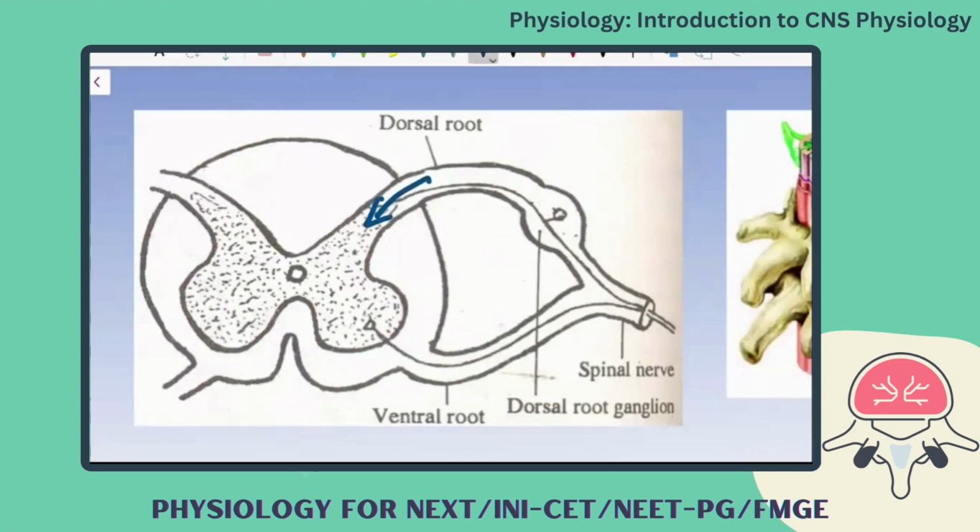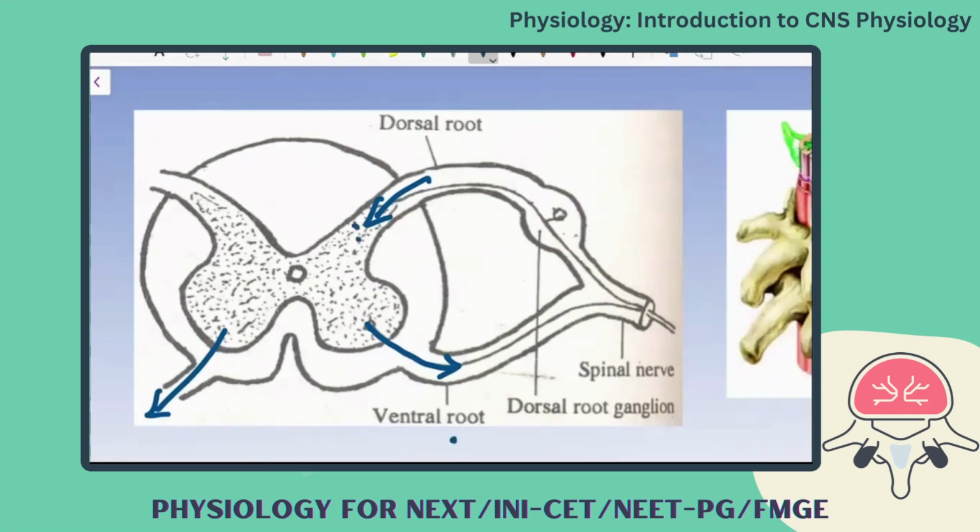The sensory is going to enter, so you also call it as a sensory root. And then from the anterior horn, through this only the nerve fibers are going to come out of the spinal cord to the peripheral organs. So this is also called as ventral root or motor root.